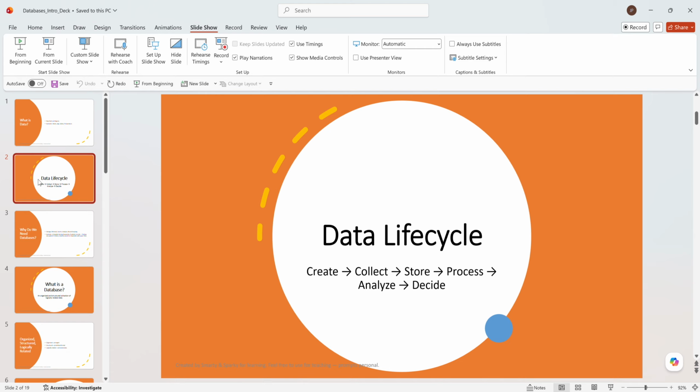So in the data life cycle, we collect the data, and once we collect the data, we store it. We need a place to store. Once we store the data, we analyze it. This data can be used anywhere, for anything, like business analysis or developing machine learning. So we use this data and analyze it for business purposes.